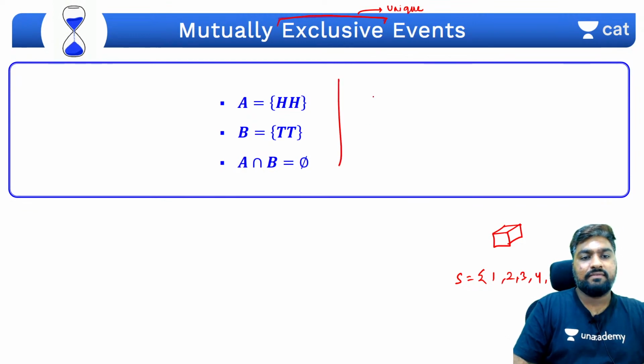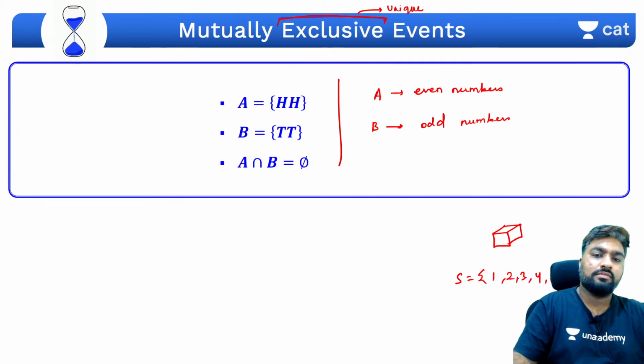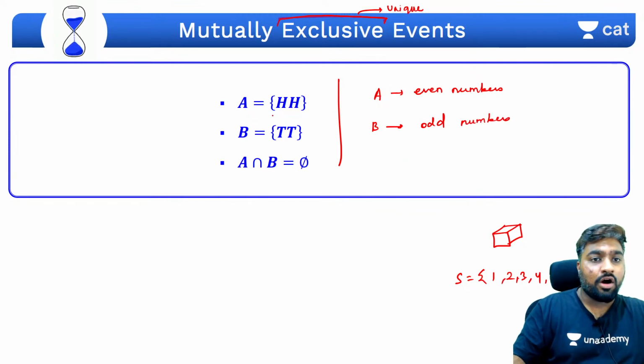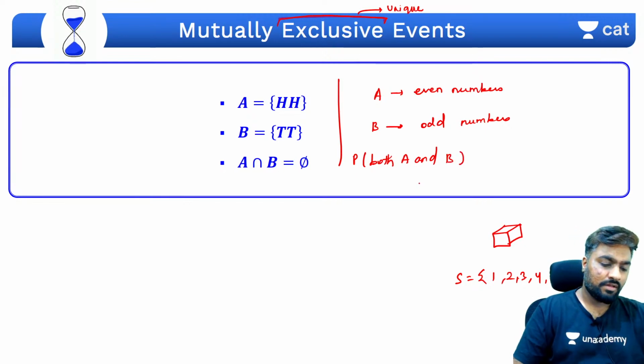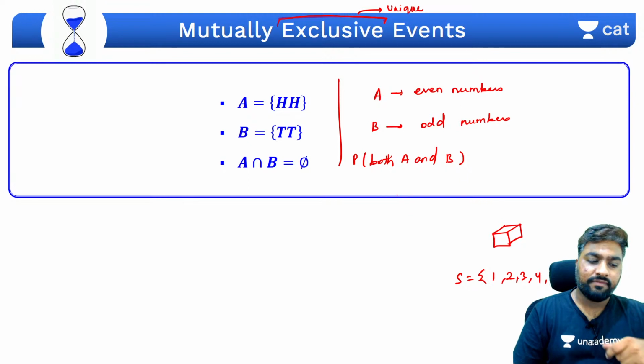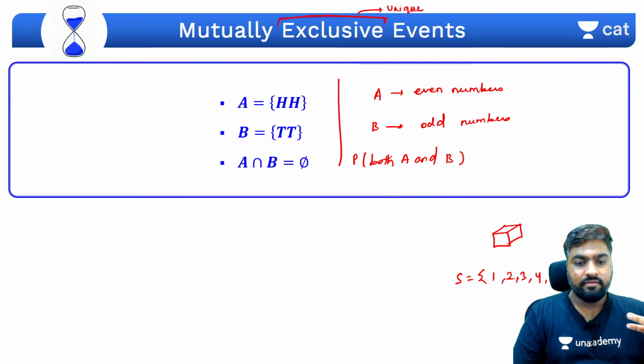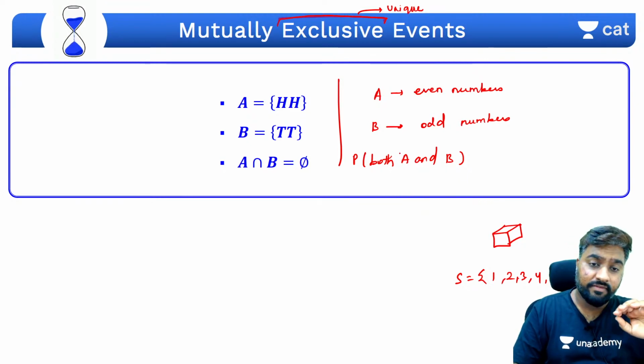If A is an event that has all even numbers, B is an event that has all odd numbers, then what is the probability that both A and B will occur? What is the probability that if a dice is rolled, we will get a number satisfying both A and B?